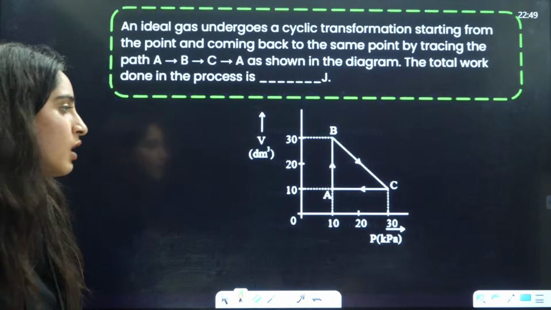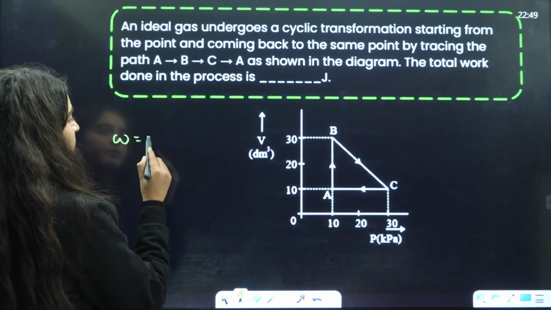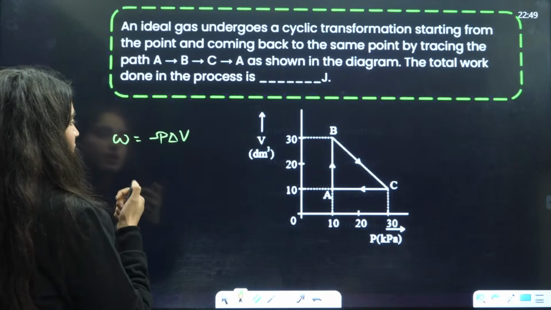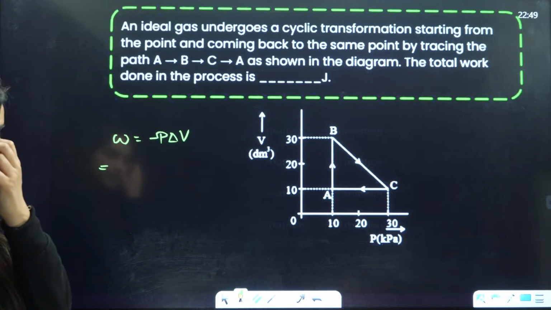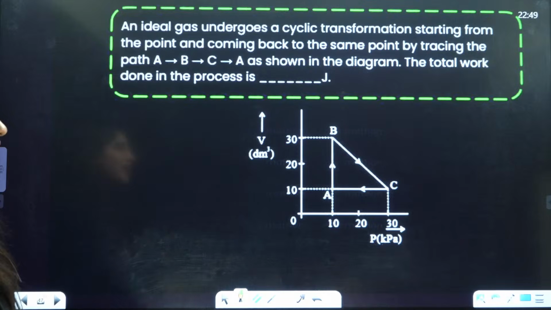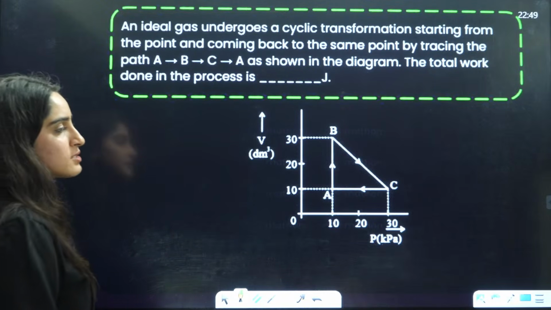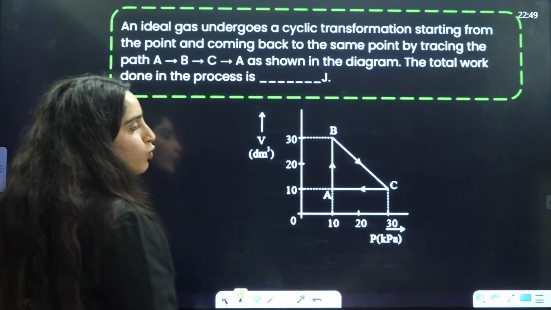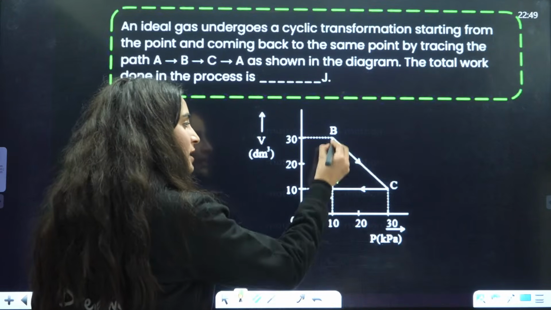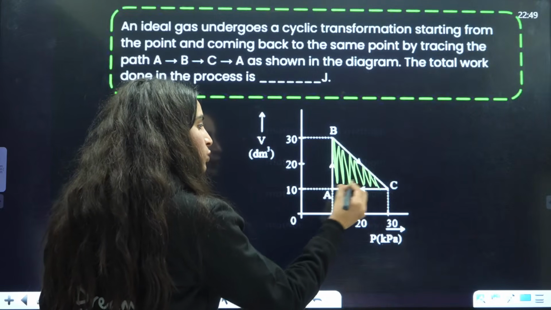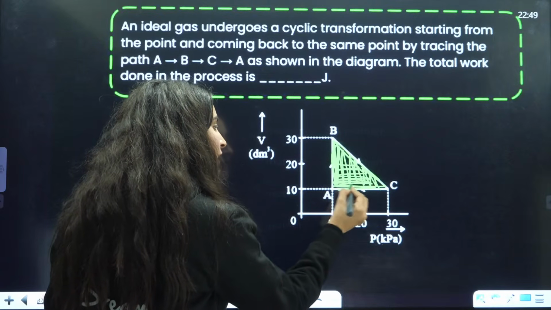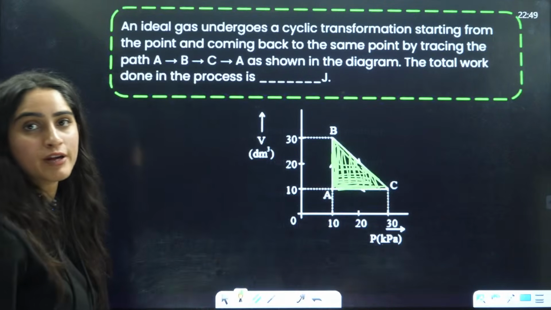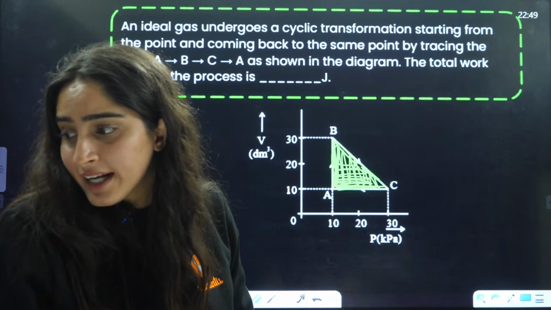The total work done. Beta, work done is equal to minus P delta V, right? What is P? What is delta V? You need to tell me here, right? Pressure or this. Acha. They are asking about the cyclic process, na? Cyclic means they are basically asking you the area enclosed here, right? What is this area? This is the area that is enclosed. Beta, tell me what is the formula for the area of a right angle triangle? Area of a right angle triangle is what?